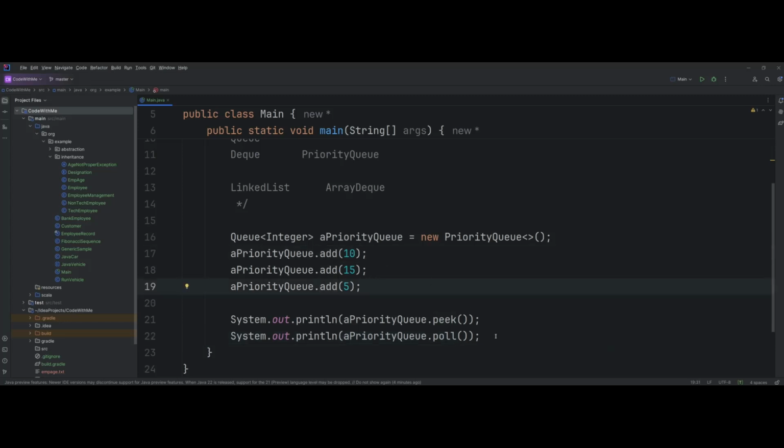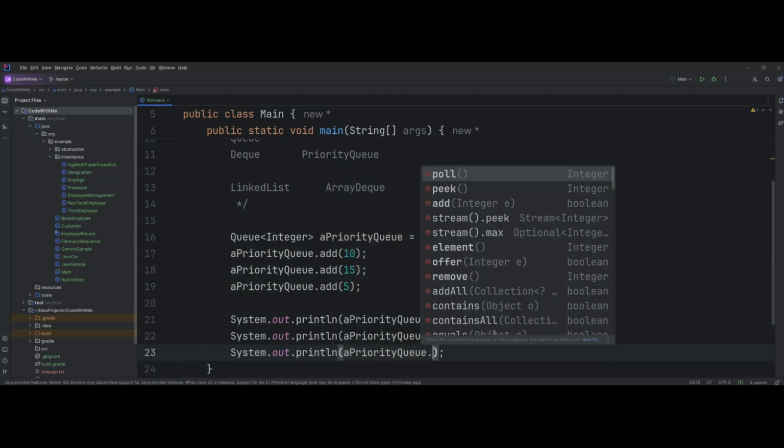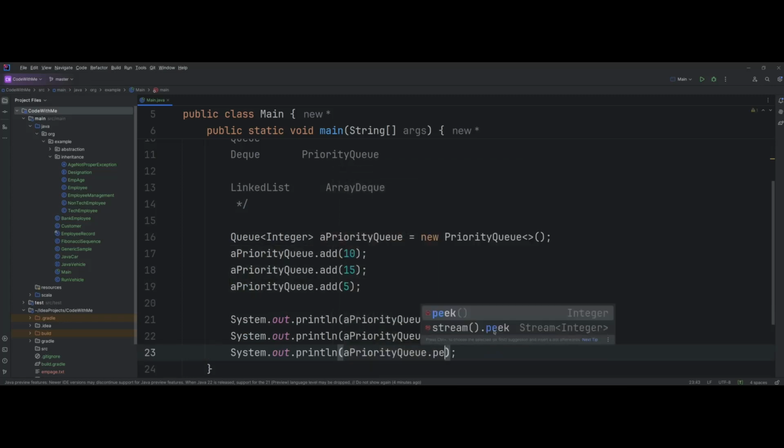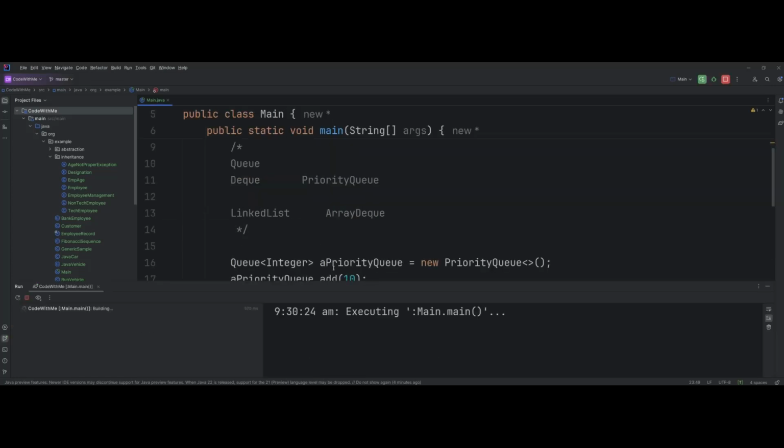In this case, 10. The next one is priorityQueue.peek again, to see what's the next element to be handled. Now let's print this out and see what it returns.